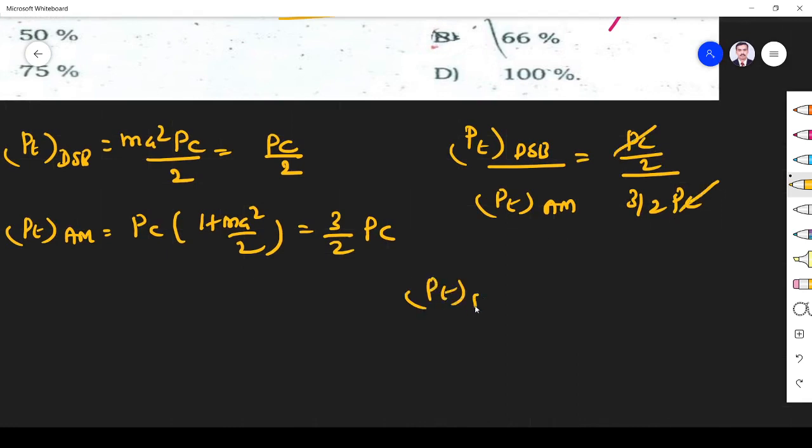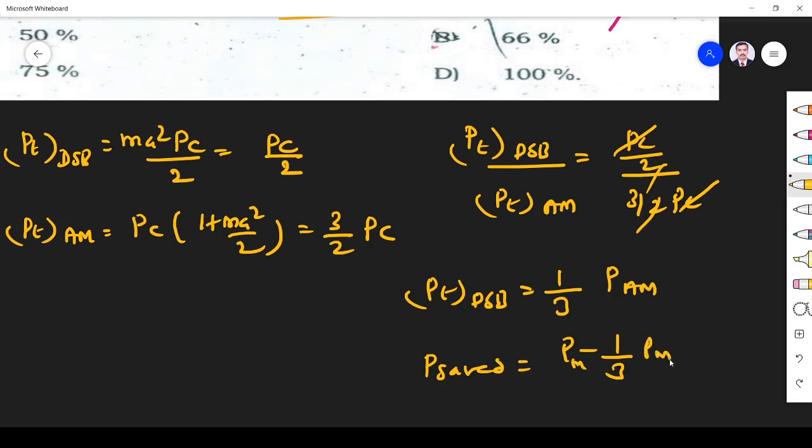Power transmitted by DSB-SC compared to AM is 1 by 3 P_AM. Right? This is the power transmitted. How much is saved? Power saved is 1 minus 1 by 3, that is P_AM minus 1 by 3 P_AM. Right? So it is 2 by 3 P_AM.